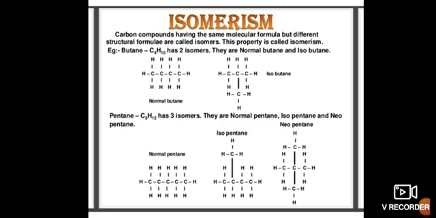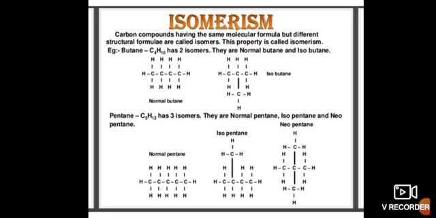In your class, you only have to know about structural isomerism. Its example, butane. Its molecular formula is C4H10.